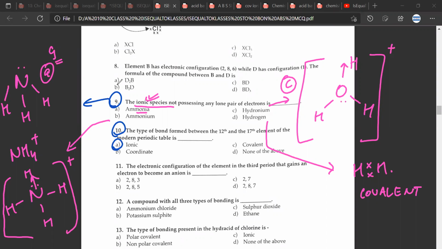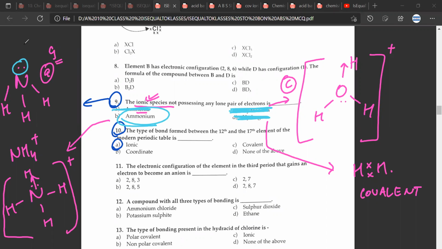Now, if we look at all this, we find ammonia, there is a lone pair here. So this is not the right answer. Hydronium, we see a lone pair here. Again, not a correct answer. Hydrogen, anyways, is a covalent compound, and there is no lone pair. So the right answer is ammonium for a simple reason that